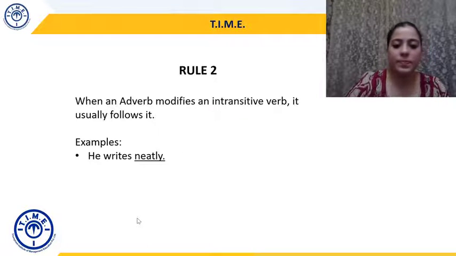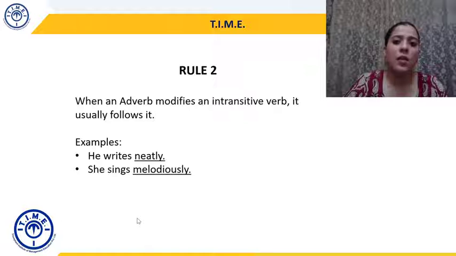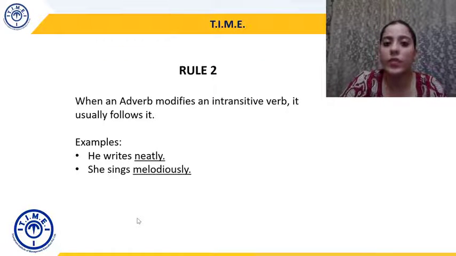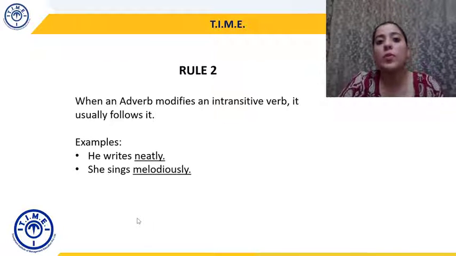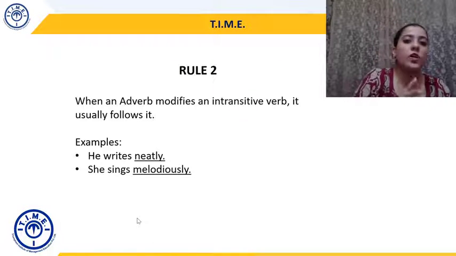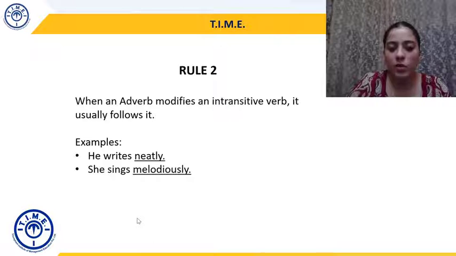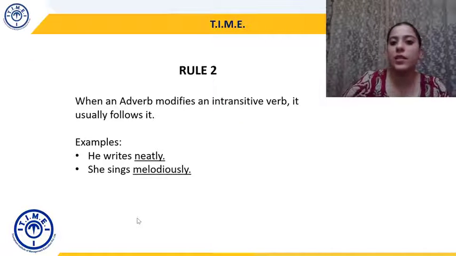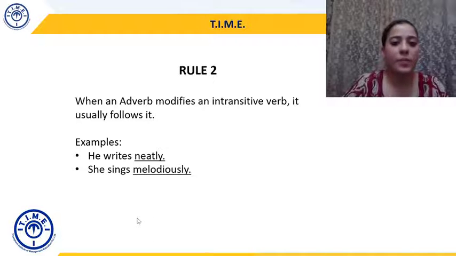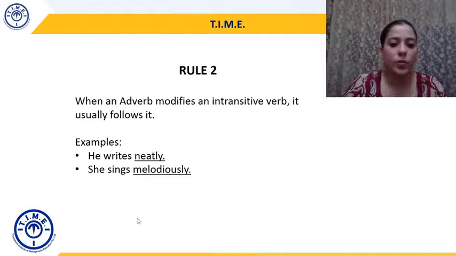So he writes neatly. She sings melodiously. So if I had just stopped at she sings, the meaning is complete. Sings does not require an object, hence it is an intransitive verb. But if I want to talk about the manner in which she sings, if I want to use an adverb, then the adverb will come after the intransitive verb. So I won't say she melodiously sings. I will say she sings melodiously. Okay, so that's rule number 2.